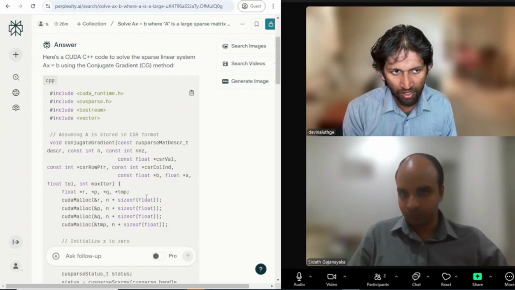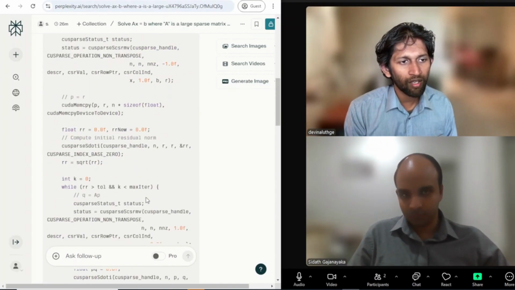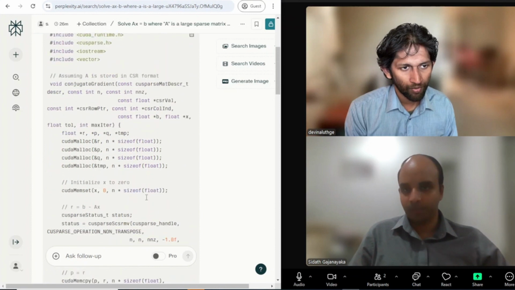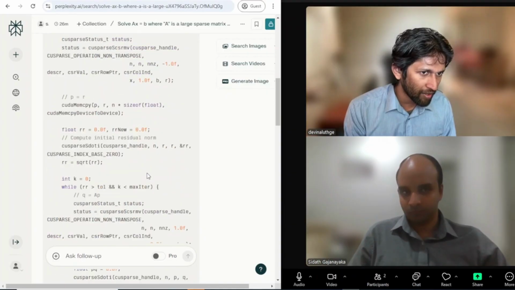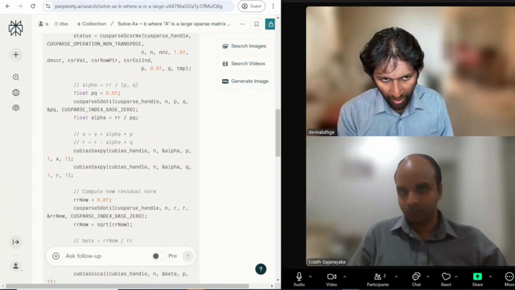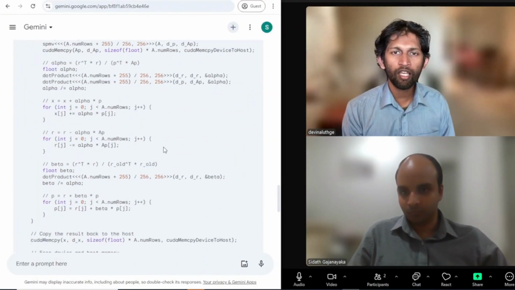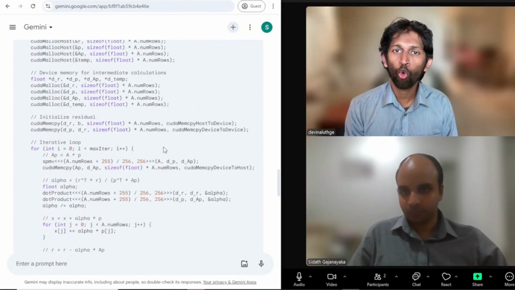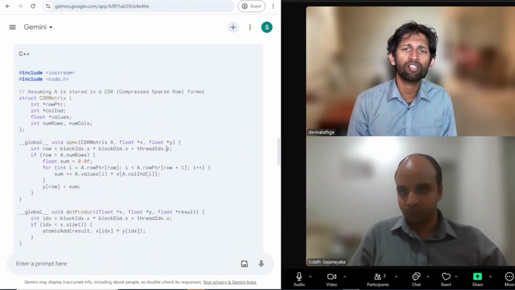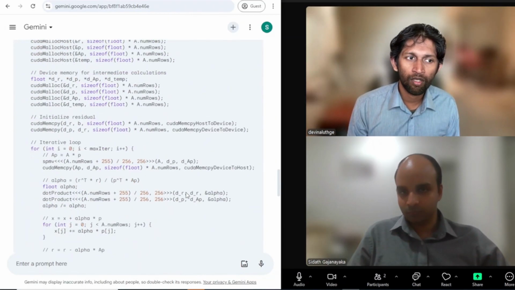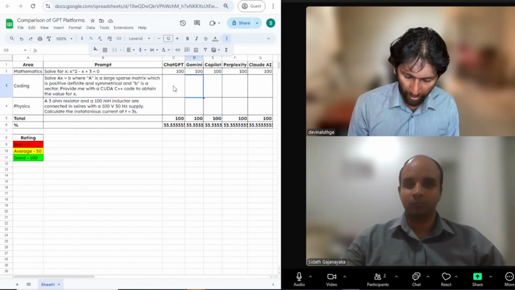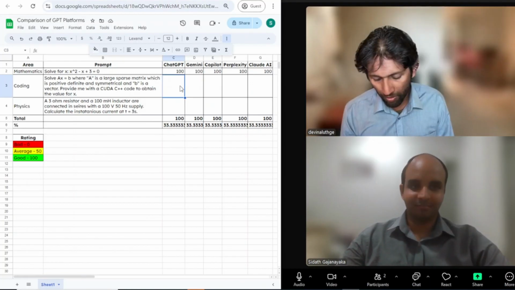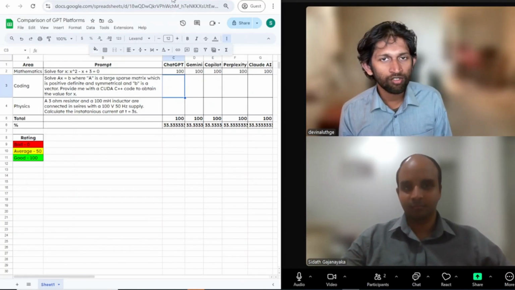Unfortunately, it doesn't call the library in the beginning. So we will have to demerit it a little bit comparatively. Whereas in Gemini, it only has its own kernel functions. It doesn't use the libraries, so I believe that it should be penalized more comparatively. All in all, they generate a pretty good code, but it's not the best.